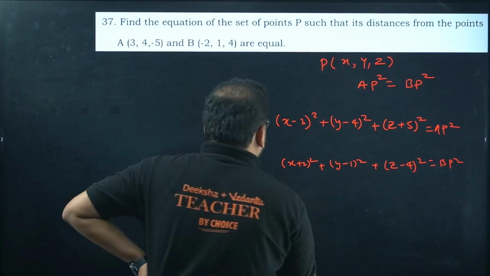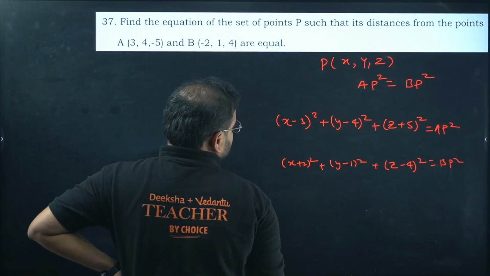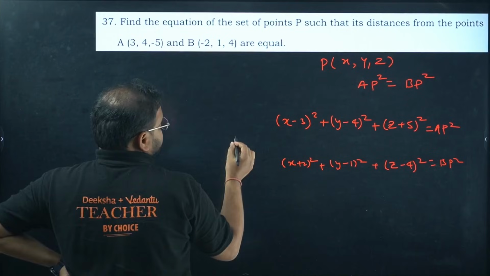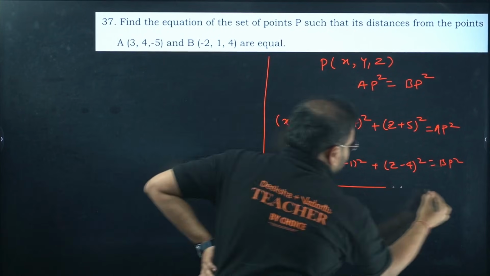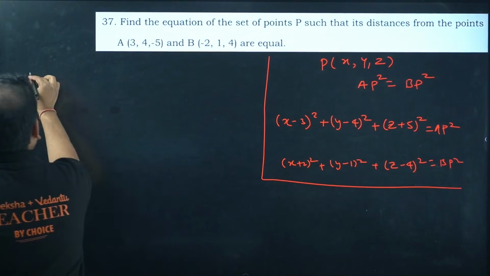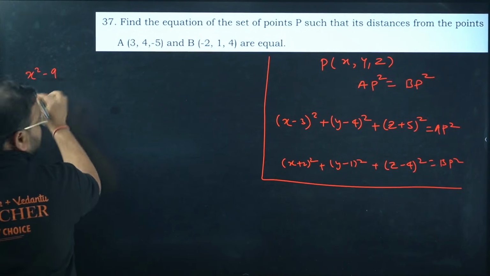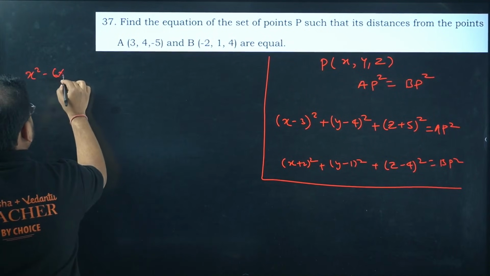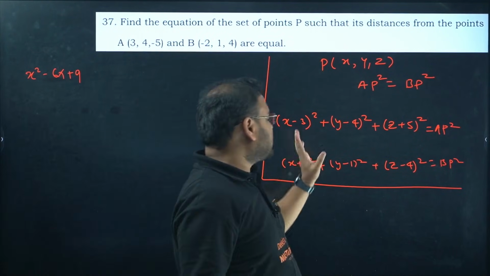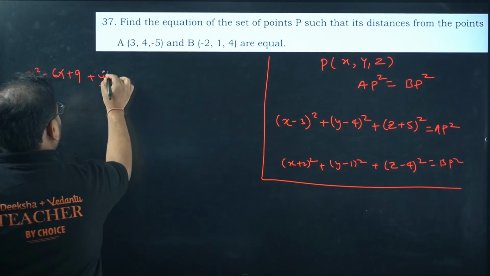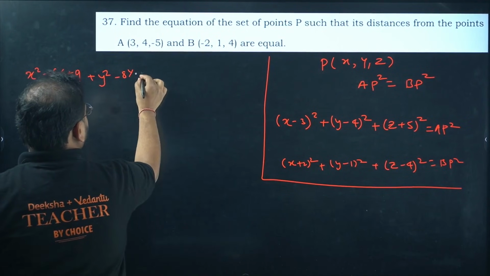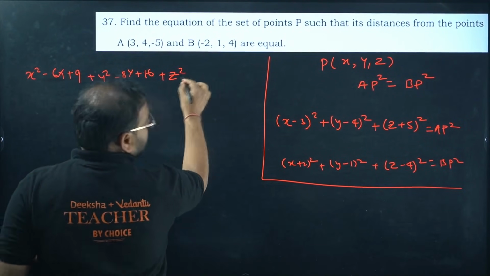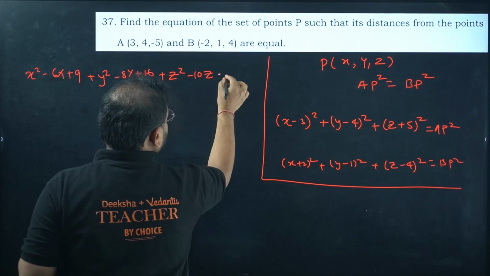Makes sense? Now they should be equal. It means that I can equate them. Let's go and do that right now over here. So if I start writing the terms over here, let's check. This much is clear. You get this value as x square minus 6x plus 9. Am I right? Same way, continue. Y square minus 8y plus 16. And we have z square minus 10z plus 25.